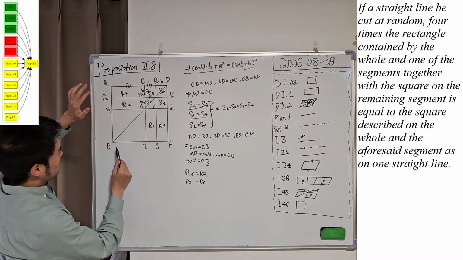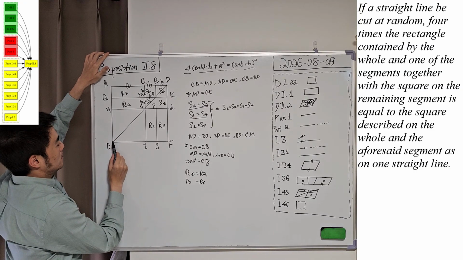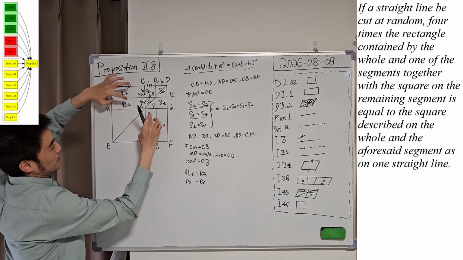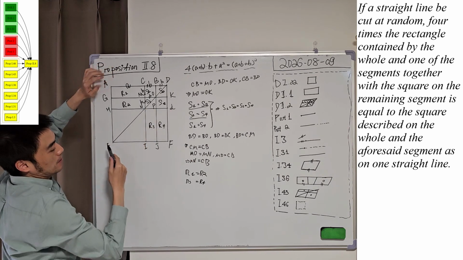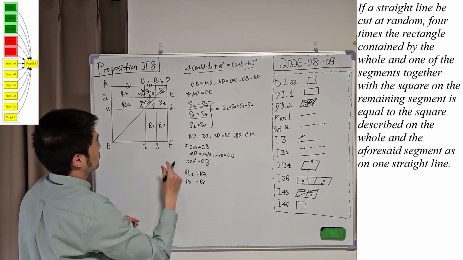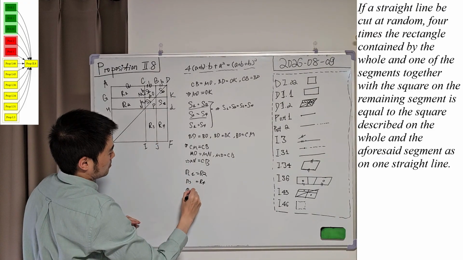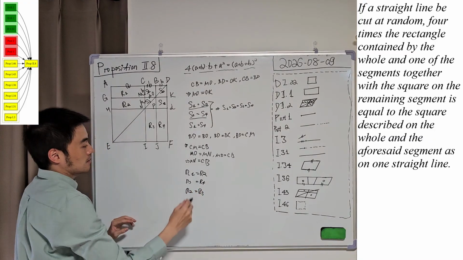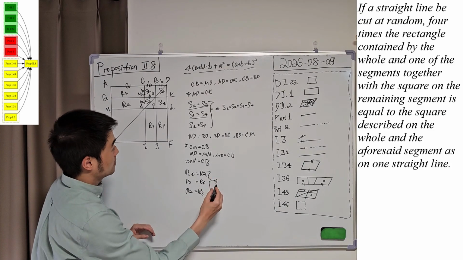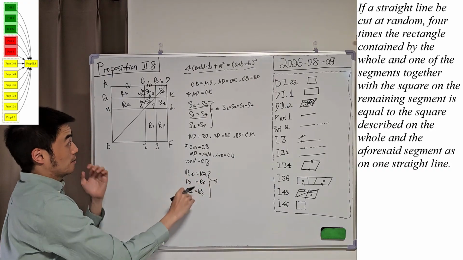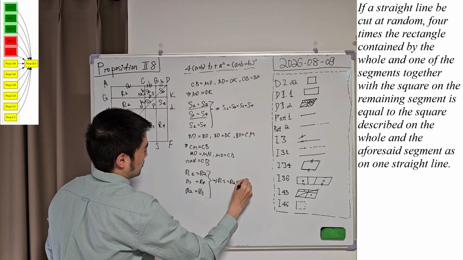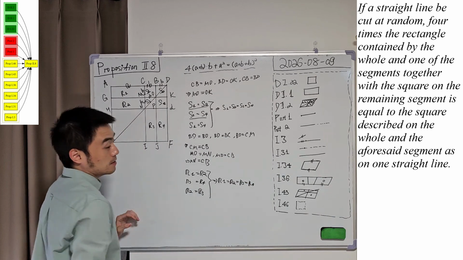And pay attention to this parallelogram, this subfigure, parallelogram EO. So in this parallelogram, R2 and R3 are two complements about the diameter here, correct? And if we apply proposition 43, we know that two complements are equal, so R2 will be equal to R3, correct? And if we combine them together and apply common notion 1, we know that these four are also equal. So R1 equals R2 equals R3 equals R4, correct?